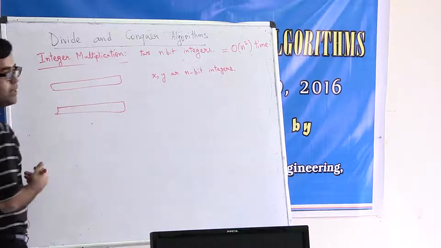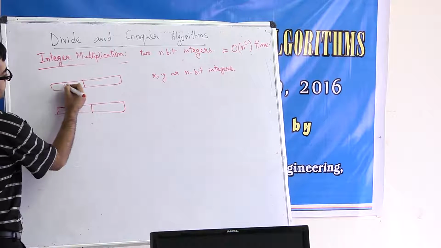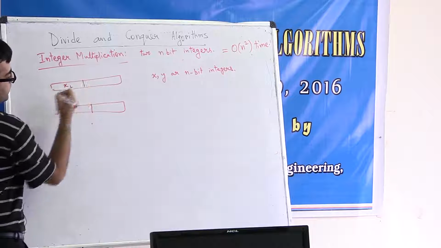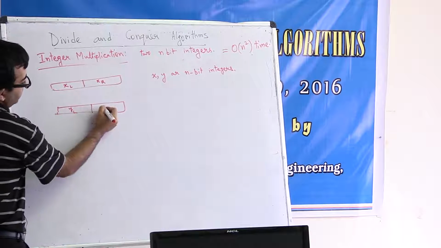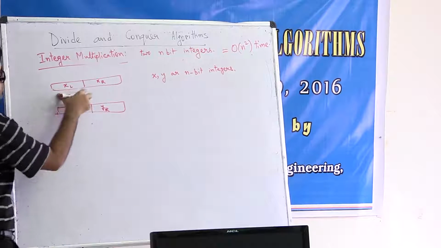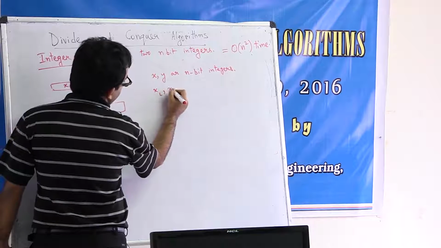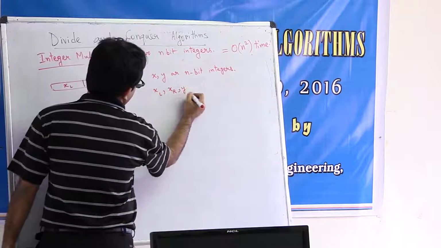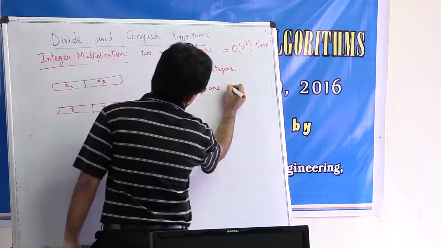So this is an n-bit integer, right? Let us just divide it into two halves. Say this is, say, the left half, xl. This is the right half, xr. This is yl, yr. And each of these halves are n over 2 bits. So xl, xr, yl, yr are n over 2 bits.